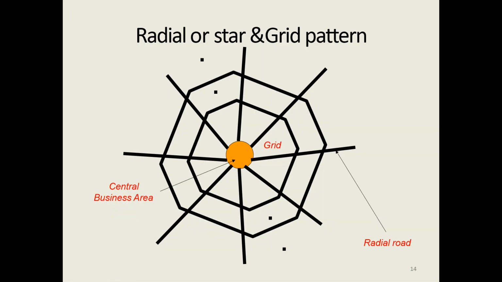Then radial or star and grid pattern. Here you will find the radial routes along with this. These radial routes are connected by means of this link. So the star and grid pattern is adopted for the planning of roads in India. The classification of the Nagpur road plan is based on the star and grid pattern.